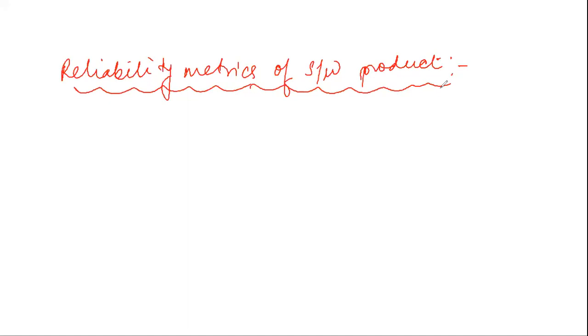So, in order to measure the reliability, we need some metrics to quantitatively express the reliability of any software product.